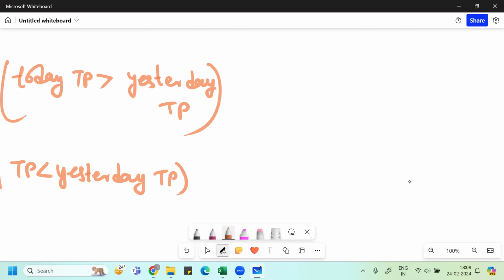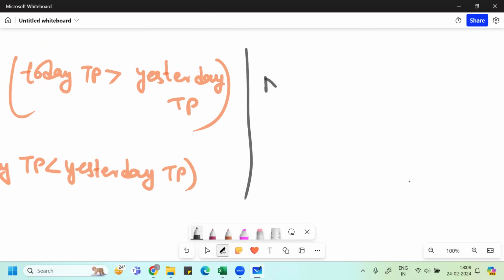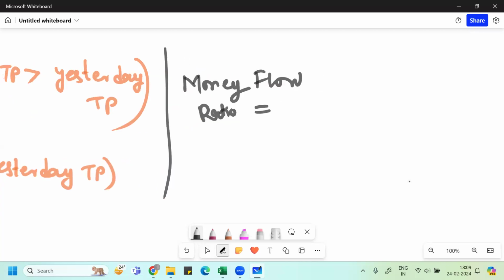We take the ratio of the positive and negative averages, the same thing we have done in RSI. You can use any word for that, but you will find the money flow ratio, which is nothing but an average.